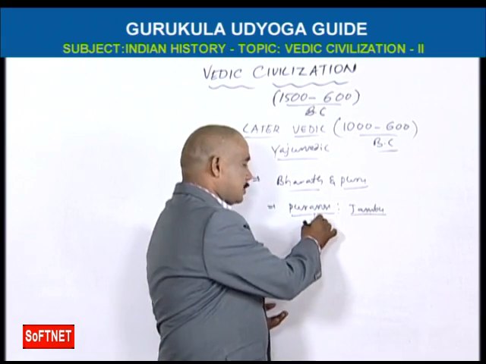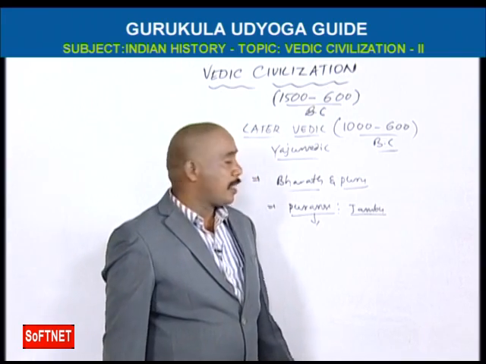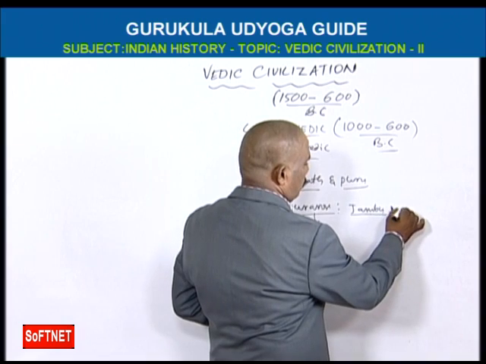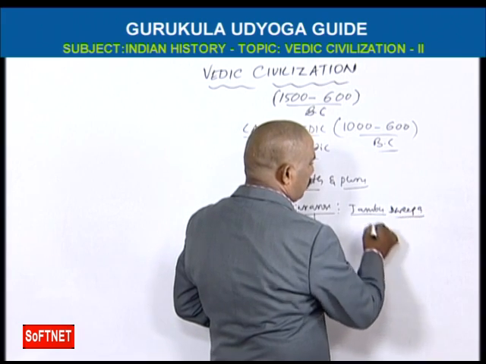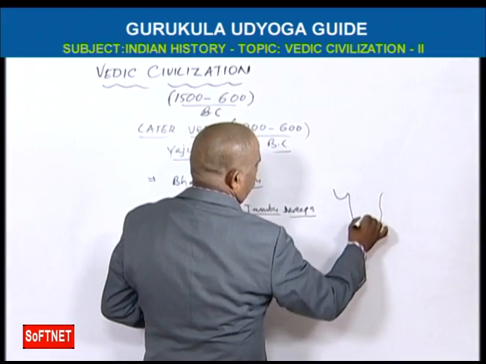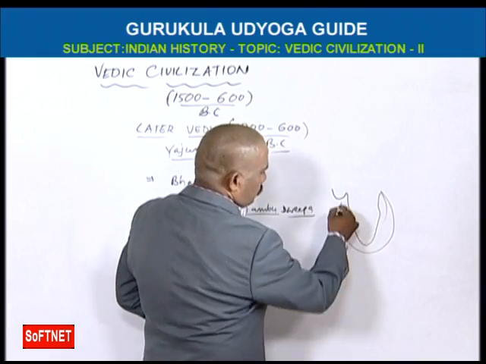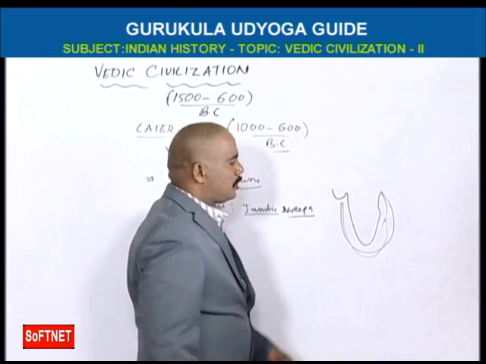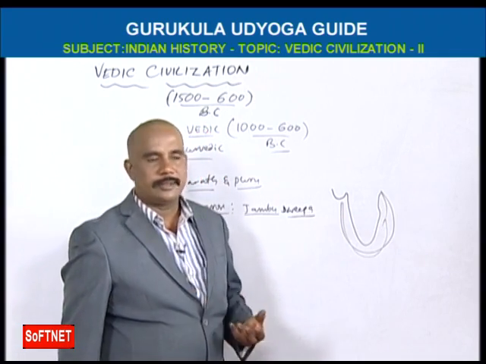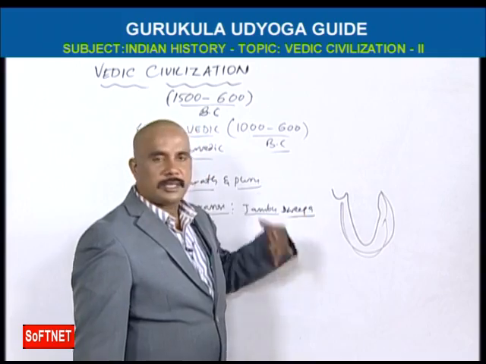So in Puranas, India is called Jambu Dvipa. Jambu Dvipa means India looks like a peninsula. In those days, they felt it was like an island.